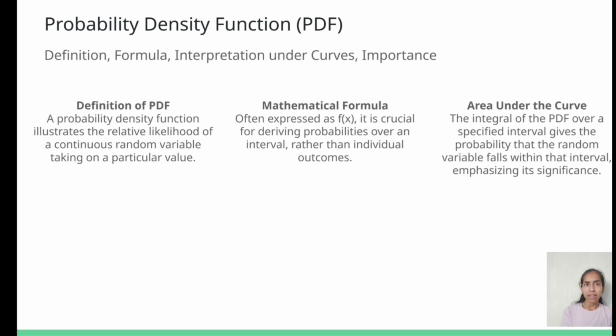Let us see the probability density function. The definition of probability density function: a probability density function illustrates the relative likelihood of a continuous random variable taking a particular value. The mathematical formula is often expressed as f of x equals. It is crucial for deriving the probabilities over an interval rather than individual outcomes. The integral of the probability density function over a specified interval gives the probability that the random variable falls within the interval, emphasizing its significance.